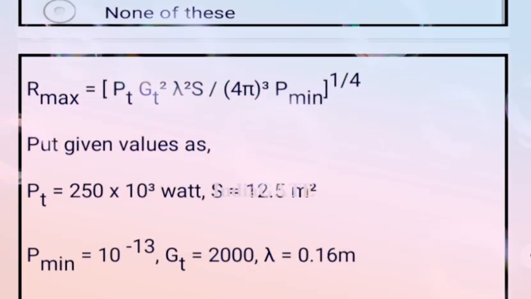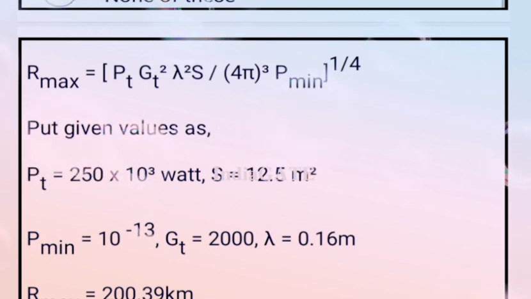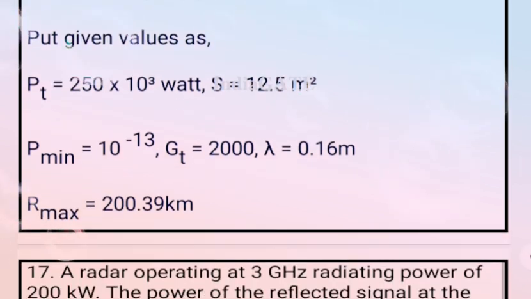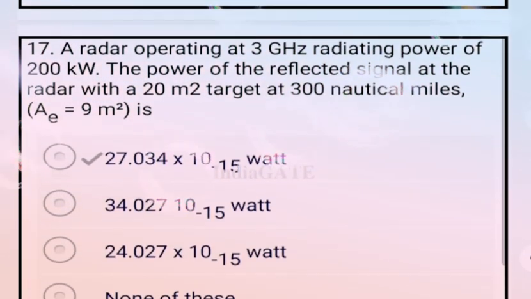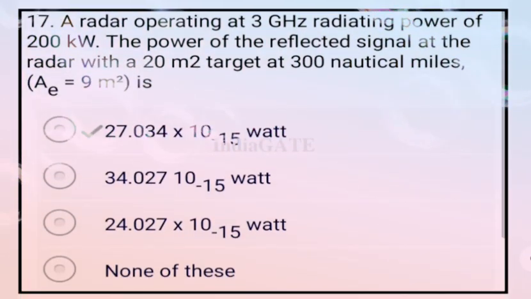Now putting all the values in the maximum range formula, Rmax equals PT GT squared lambda squared S divided by 4 pi whole cube Pmin, whole to the power of 1 by 4. After putting all the values, we get the correct answer, Rmax is 200.39 km.